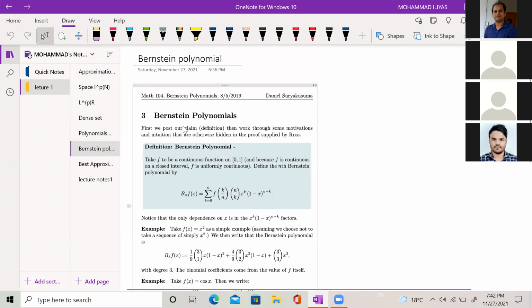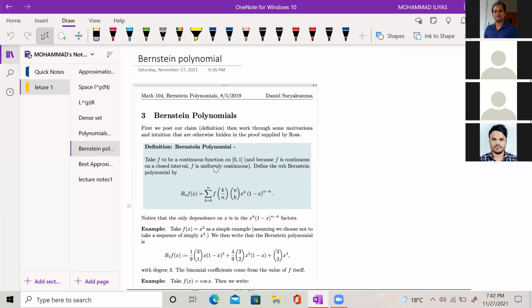Bernstein constructed a polynomial using a continuous function. He constructed a polynomial on the closed interval [0, 1]. We can also translate this Bernstein polynomial to any arbitrary interval [a, b]. So he constructed a polynomial like this.